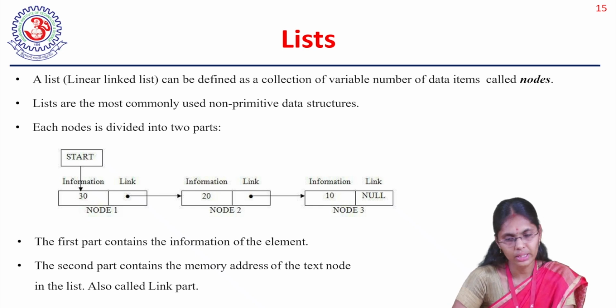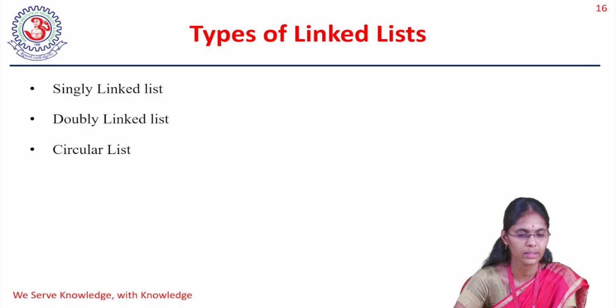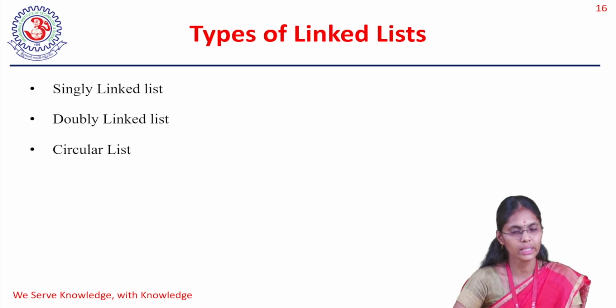So what are the different types of linked lists? They are the singly linked list, the doubly linked list, and the circularly linked list. We will discuss these varieties and the different types in the next class.